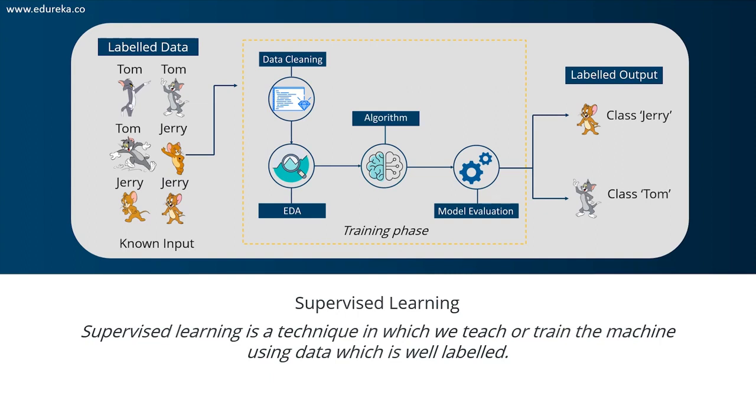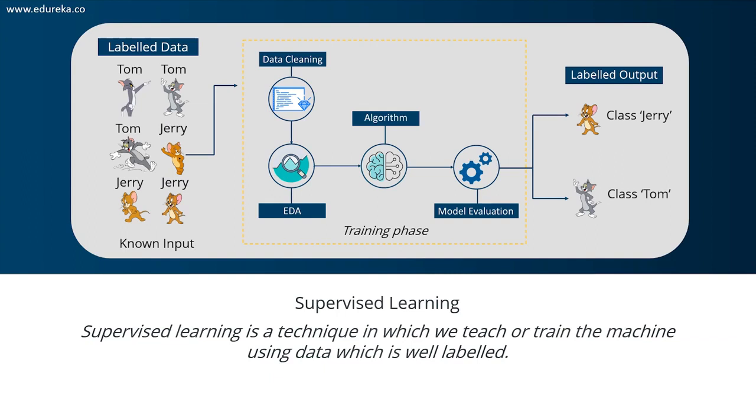The training dataset that is fed to a model is labeled, as in we're telling the machine, listen, this is how Tom looks and this is how Jerry looks. We're basically labeling each data point that we're feeding to the machine, right? If the image is of Tom, we've labeled it as Tom, and if the image is a Jerry image, then we're going to label it as Jerry. By doing this, you're training the machine by using labeled data. So to sum it up, in supervised learning, there is a well-defined training phase done with the help of labeled data. Right? The rest of the process is the same.